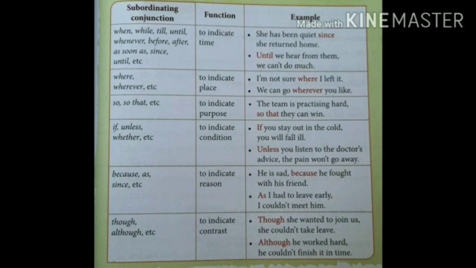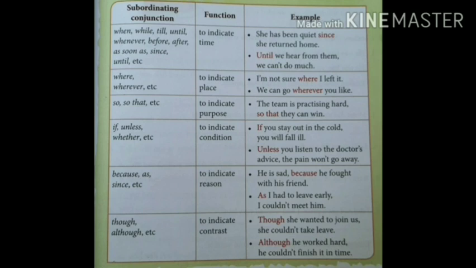Now we move to the next one. "So that" is used to indicate purpose. It means for what purpose we do something. For example, "The team is practicing hard so that they can win."